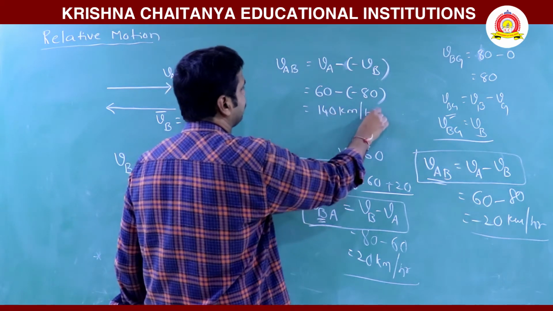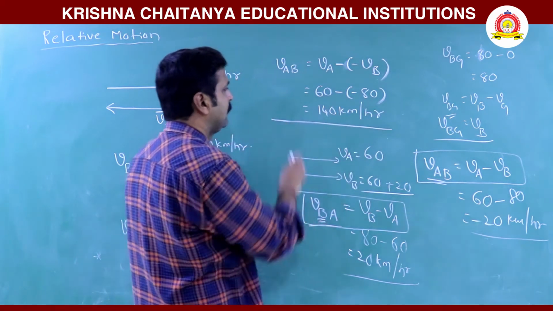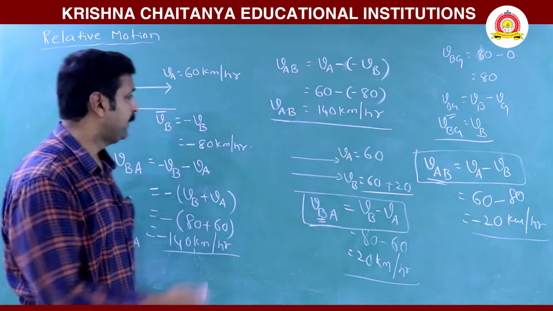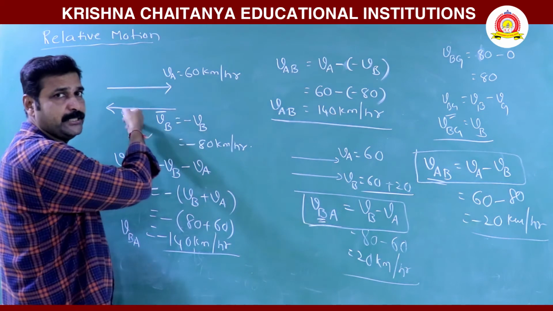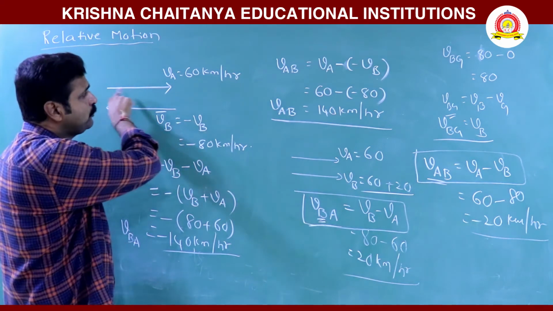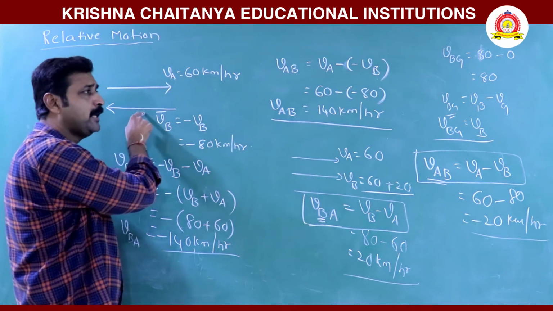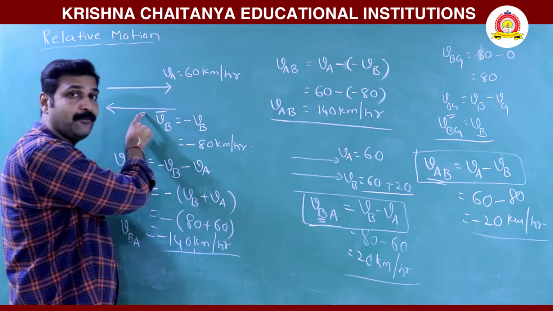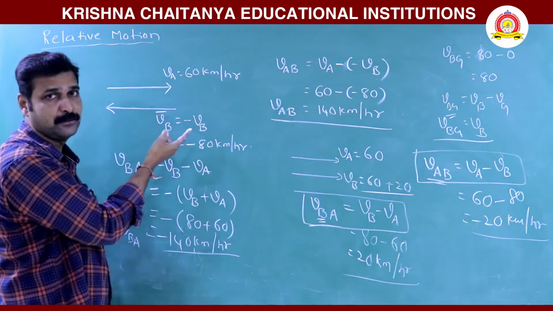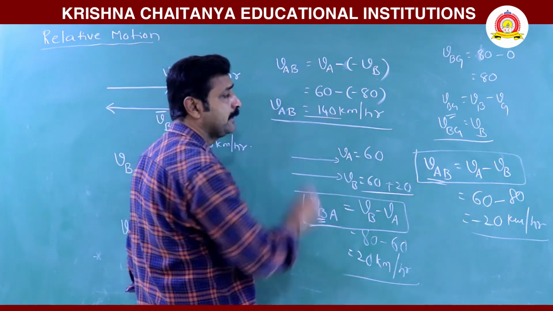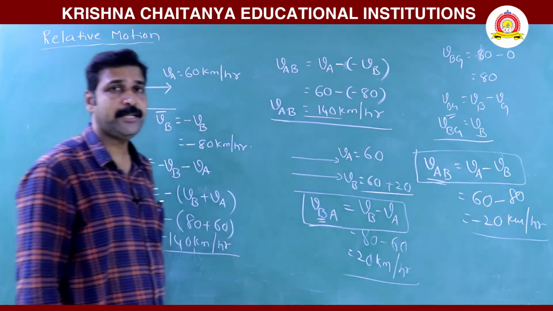That means the velocity of A as observed from B. When B observes, B is moving in this direction, and A moves in the same direction, so its direction is positive with respect to B also. But what happened to the velocity magnitude? The velocity of A with respect to B has its magnitude increased to 140.